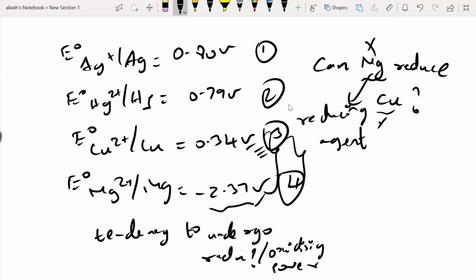Sir, for magnesium to reduce copper, it has to undergo oxidation, no, sir? Correct. Magnesium has to undergo oxidation. That's why it's a reducing agent. Absolutely. Fine. So I think you will be able to answer this kind of questions now.